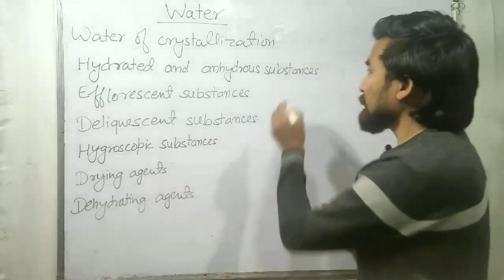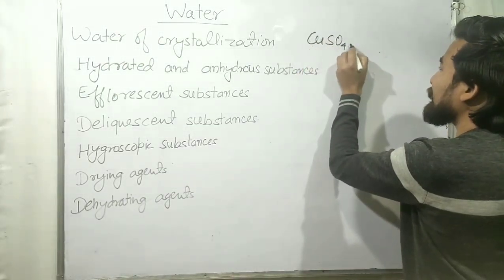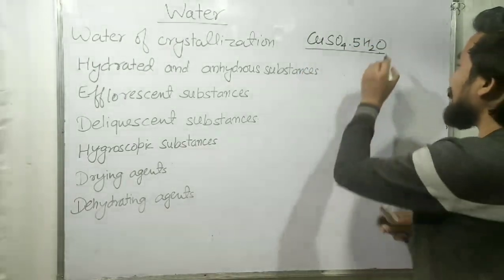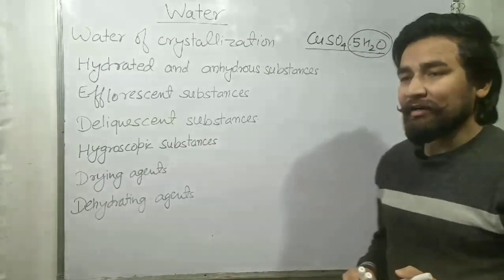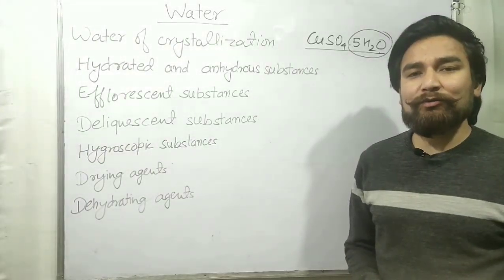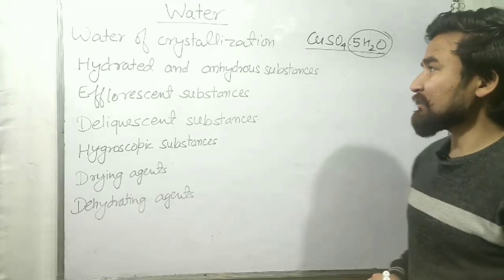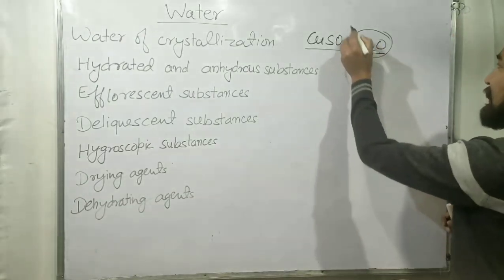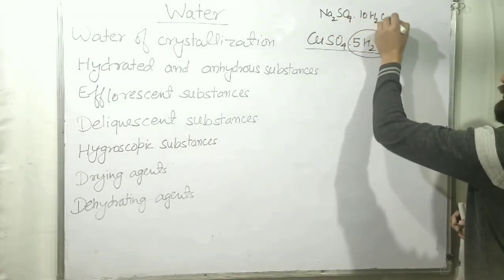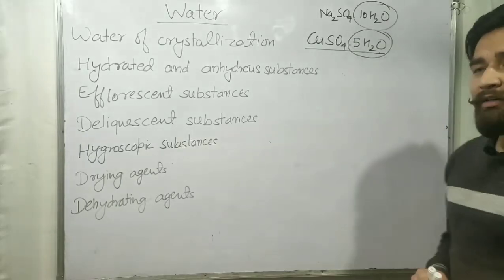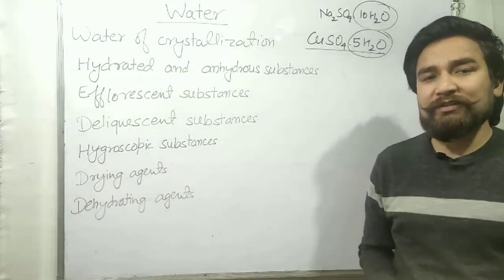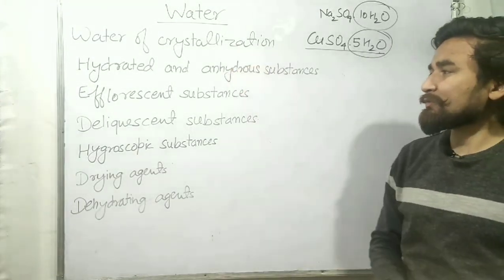For example, CuSO4.5H2O. So you can see it is hydrated copper sulfate and the 5 water molecules are combined with copper sulfate. So therefore these 5 water molecules are known as water of crystallization. Similarly, we have some other examples like Na2SO4.10H2O. So here we have 10 water molecules with sodium sulfate. So these water molecules are known as water of crystallization. So hope you have understood water of crystallization.